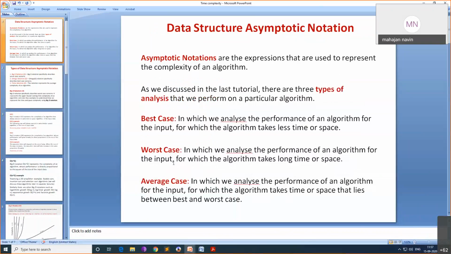Normally space complexity is not that much considered in today's terms, because we have a lot of space. Earlier space was very limited. Today we have 2 GB, 4 GB and 8 GB of RAM in our computers, but still space complexity depends on how much memory you use. If you define an array of 10 elements, the space complexity is 10 memory locations. If an integer takes 4 bytes, then 4 into 10 is 40 bytes. If you define an array with 1000 elements, 1000 into 4 is 4000 bytes. That is the space complexity of that particular algorithm.